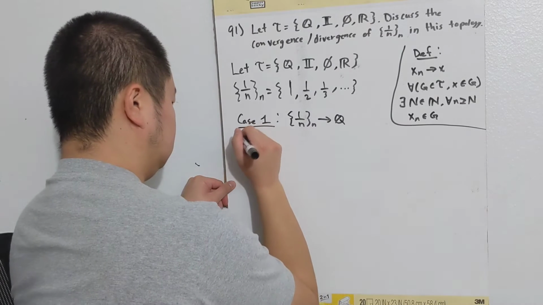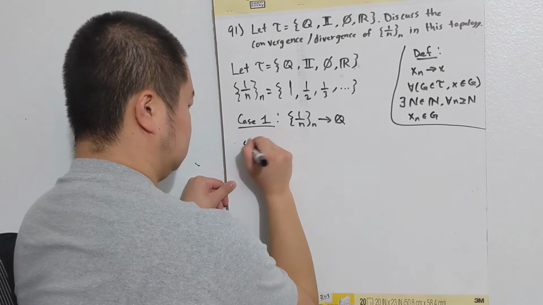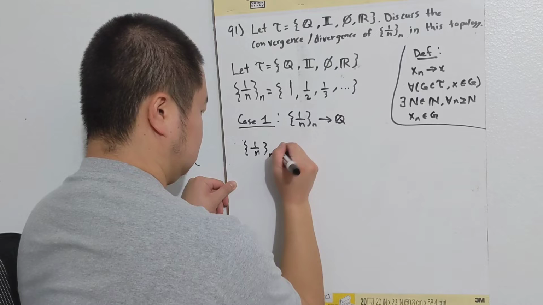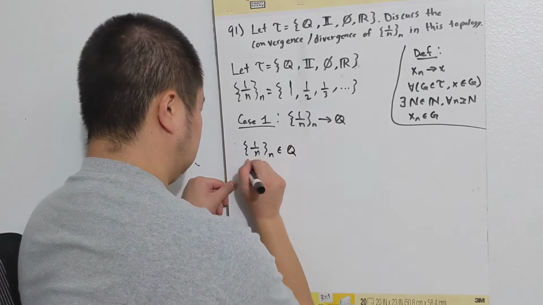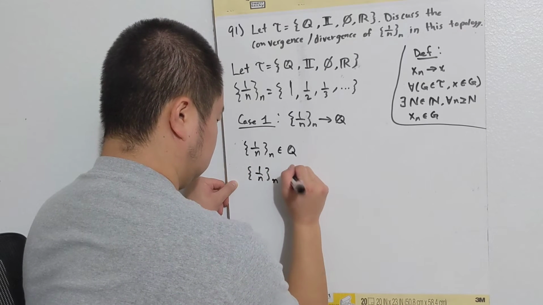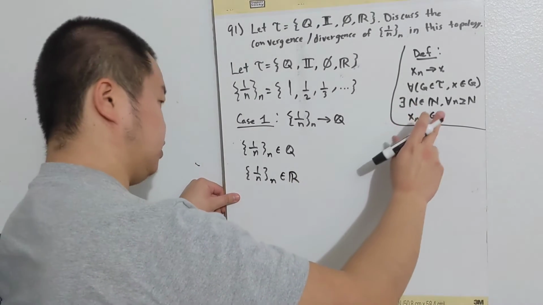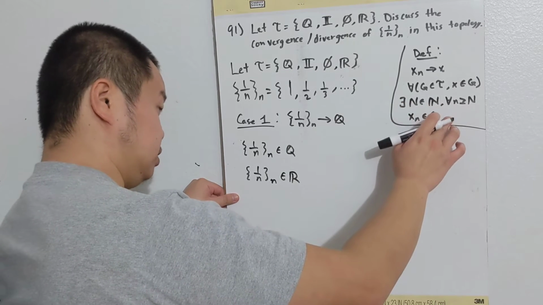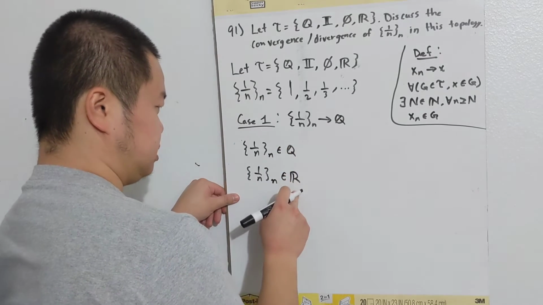So I'm going to look at the next part of the definition. At some point, this sequence has to enter either the rationals or the real numbers.